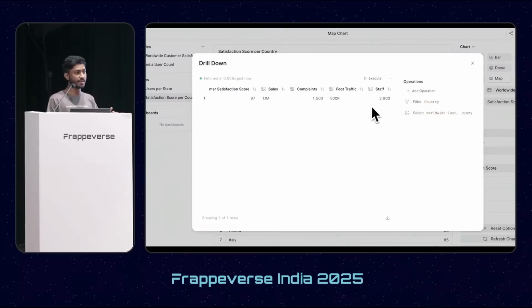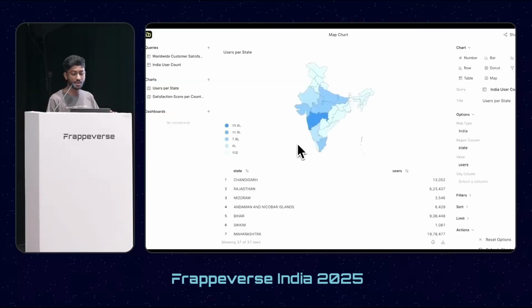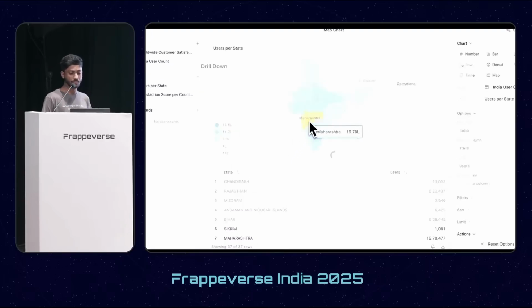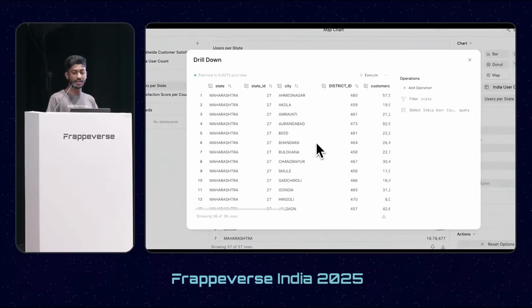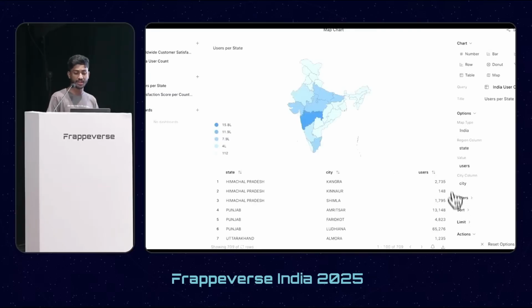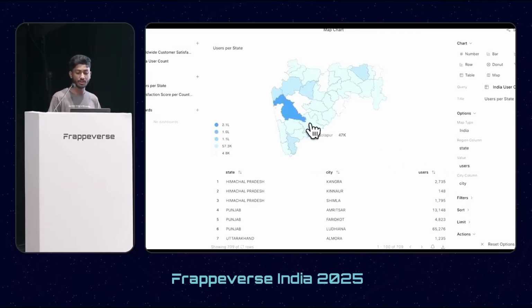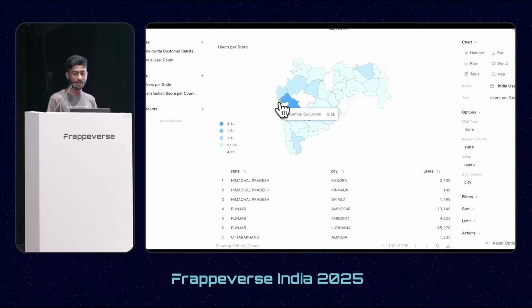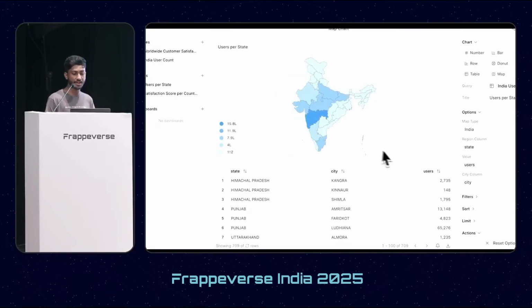But wait, there's more. If you have data for your country, you can also use the state column, and if you have a state-wise breakdown as well, you can break it out by the city data too. When you click on a state, it will open a drill down dialog. And if you have city-wise data as well, it will filter out all the cities for that state. So you can investigate where your data is concentrated.